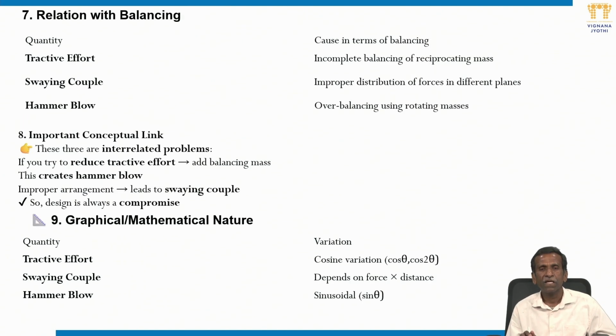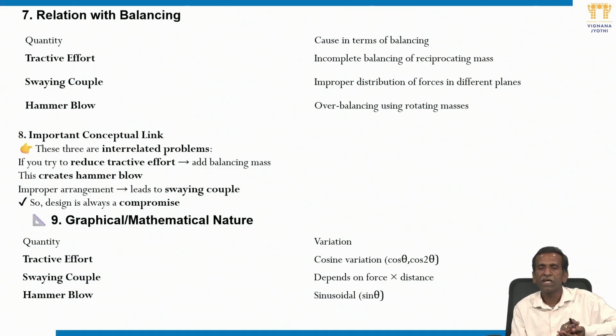So we have seen tractive effect: incomplete balancing of reciprocating masses leads to tractive effect. Otherwise, if you fully balance, then there is no horizontal component, because the inertia force is in the line of stroke direction. If you fully balance, there is no way to talk about tractive effect.